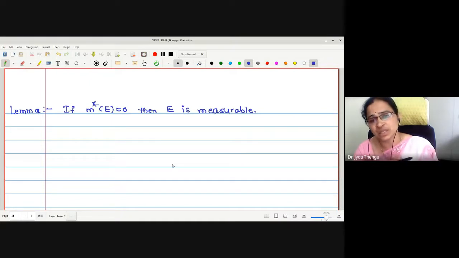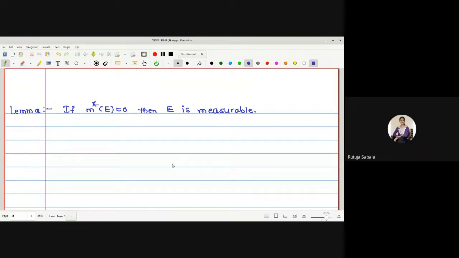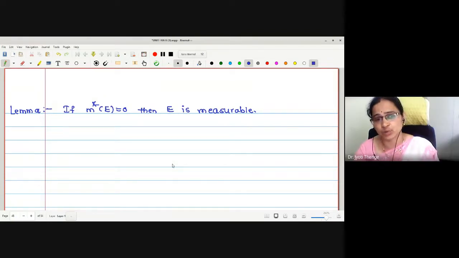But whether it means that if the set is measurable, then its outer measure is 0? No, ma'am. No, this is not being proved. We were proving only that if outer measure is 0, then E is measurable. Therefore, all those sets whose outer measure is 0 are measurable sets. Can you tell me the sets whose outer measures are 0?